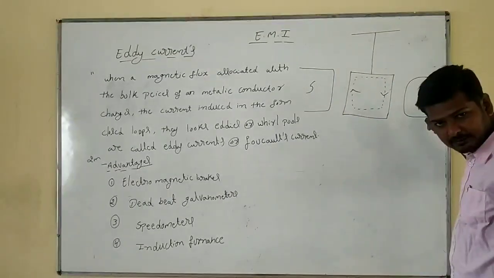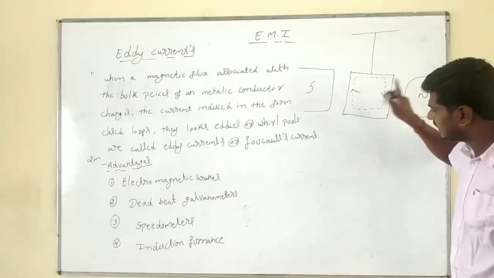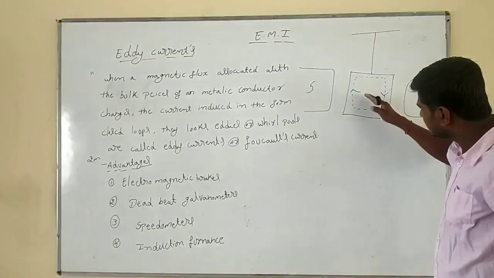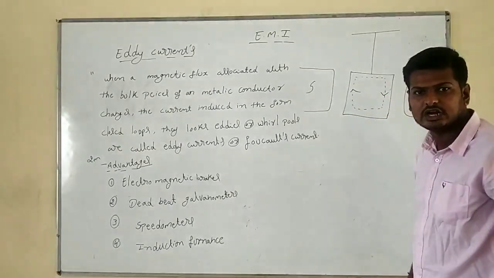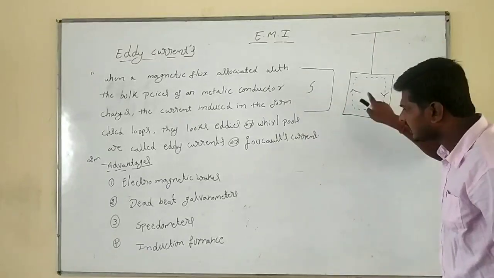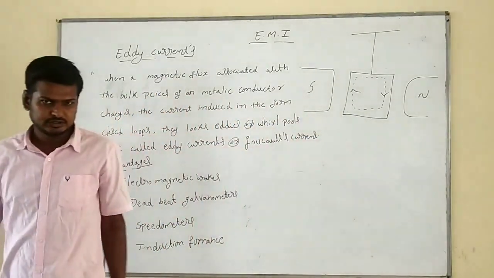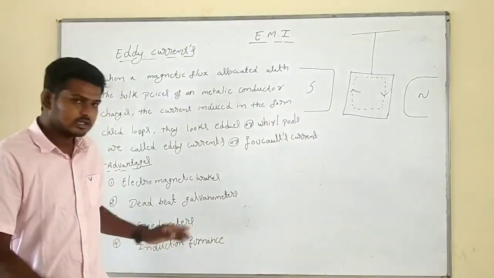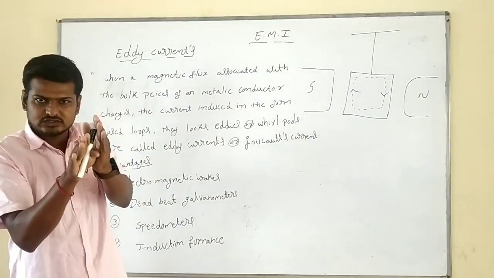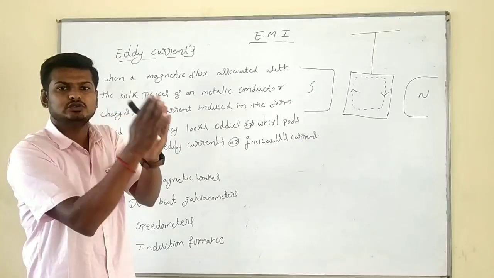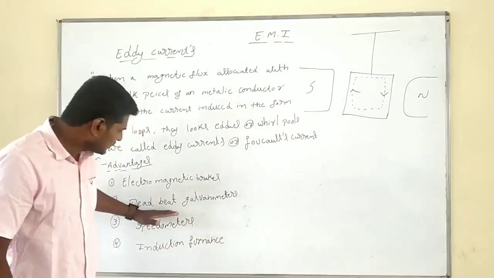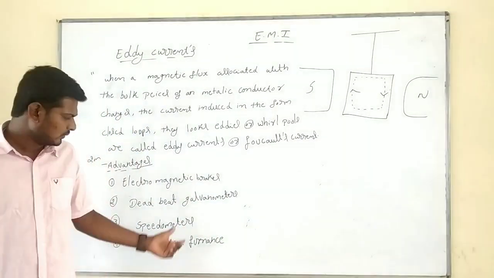When you place strong magnetic poles around the metallic conductor, what will happen? The metallic conductor comes to rest in a short interval of time because of what? Eddy current. That one we are going to use in the deadbeat galvanometer. Deadbeat galvanometer means the pointer needle shows the deflection, and as soon as the switch is off, the pointer needle comes to zero. That is why we call it a deadbeat galvanometer.